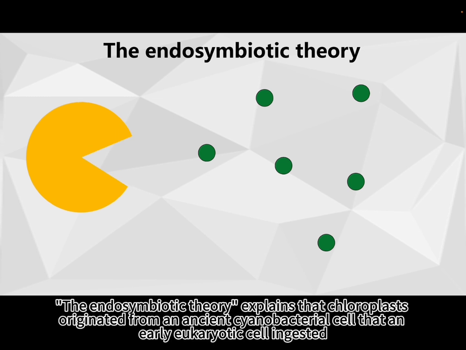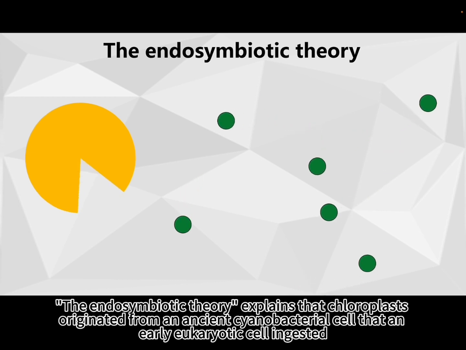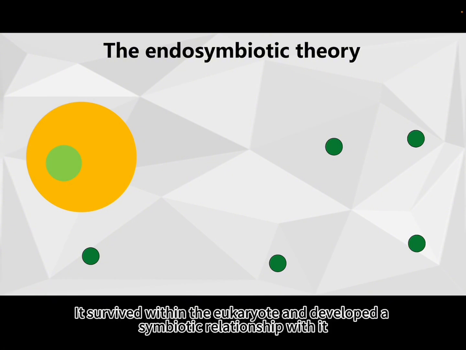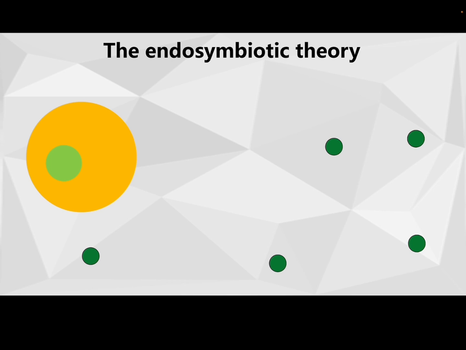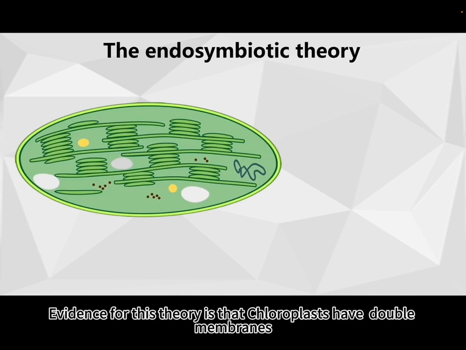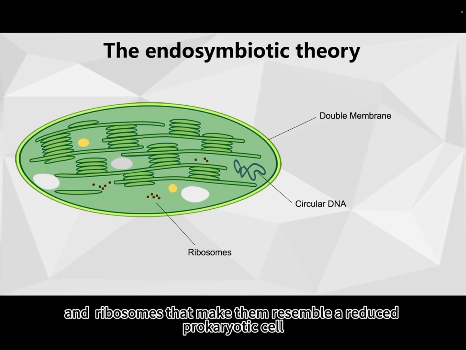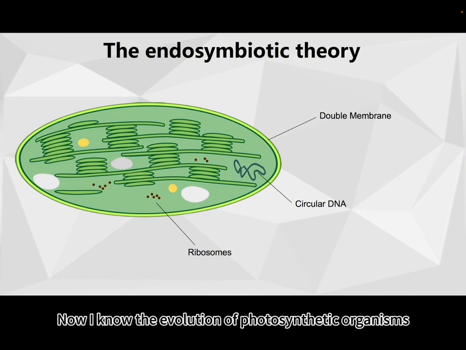The endosymbiotic theory explains that chloroplasts originated from an ancient cyanobacterial cell that an early eukaryotic cell ingested. It survived within the eukaryote and developed a symbiotic relationship with it. Evidence for this theory is that chloroplasts have double membranes, independent circular DNA, and ribosomes that make them resemble a reduced prokaryotic cell. Now I know the evolution of photosynthetic organisms.